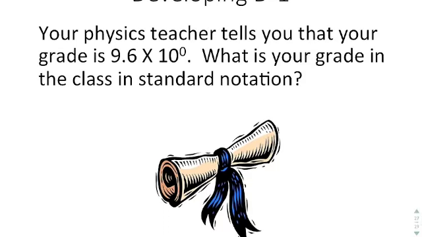Your physics teacher tells you that your grade is a 9.6 times 10 to the 0. What is your grade in standard notation? Well, 9.6 times 10 to the 0. This tells me that I'm not going to move the decimal over any places. So your grade is a 9.6, which is relatively difficult to do.